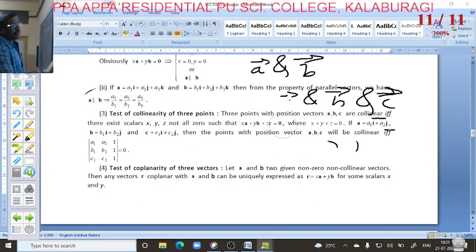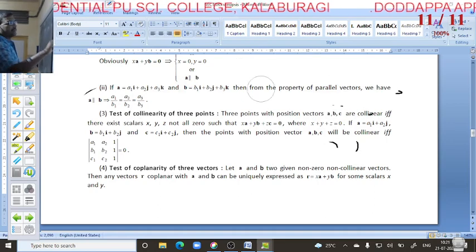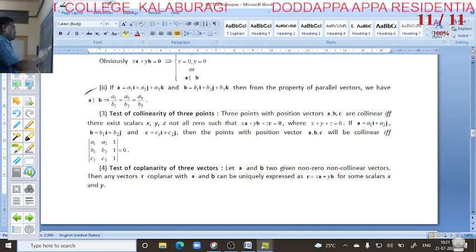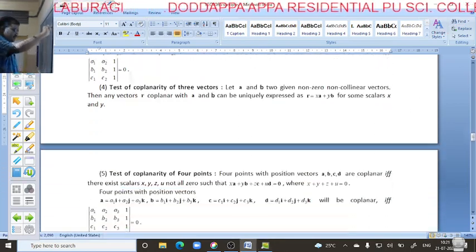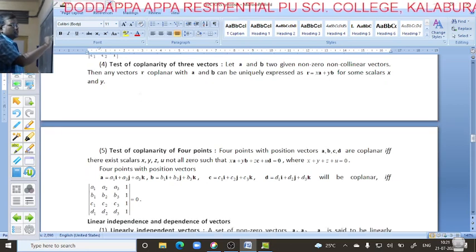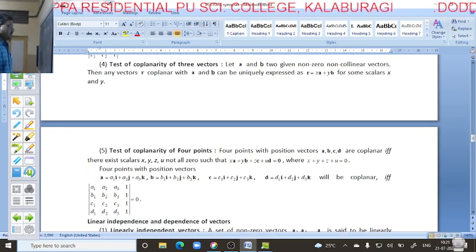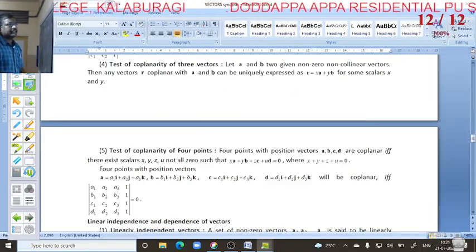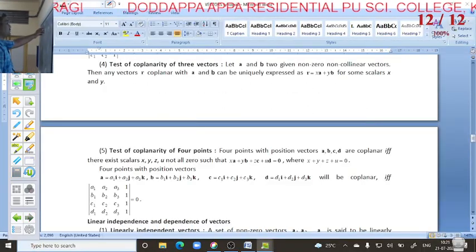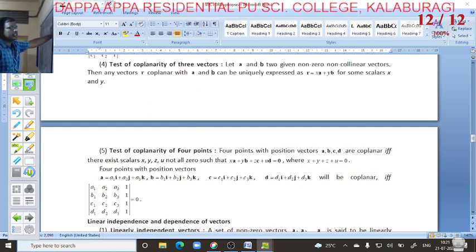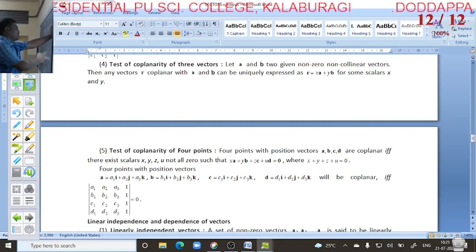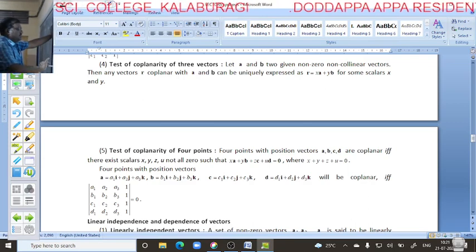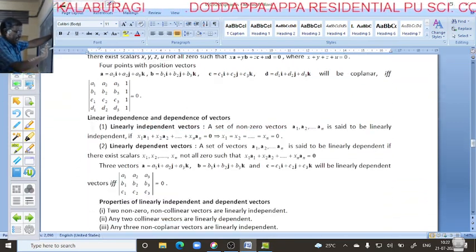Next comes coplanarity. We already discussed coplanarity in theory, but it is not in your syllabus. It has been deleted because of COVID. So that's why I go for the next one.